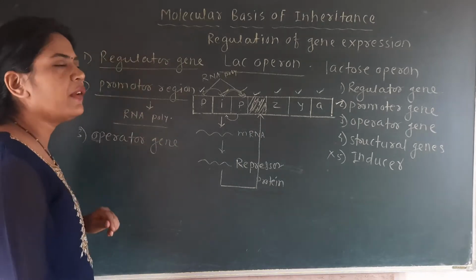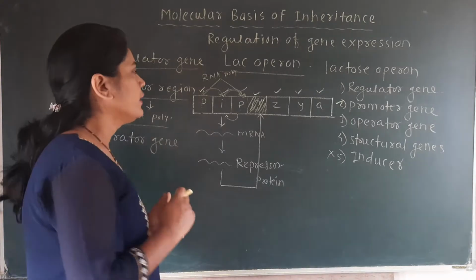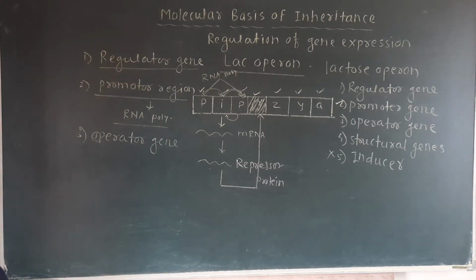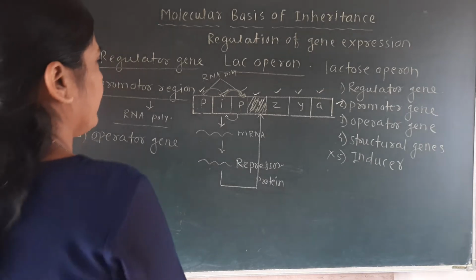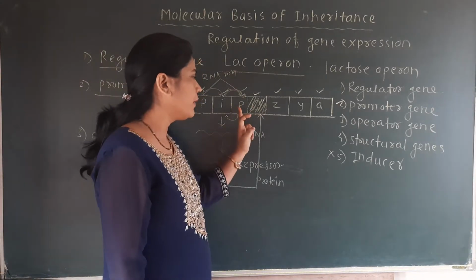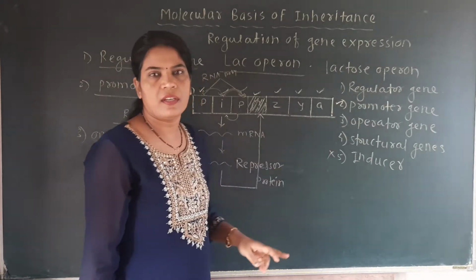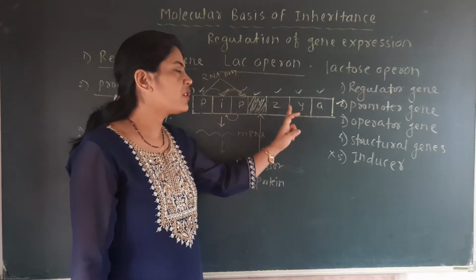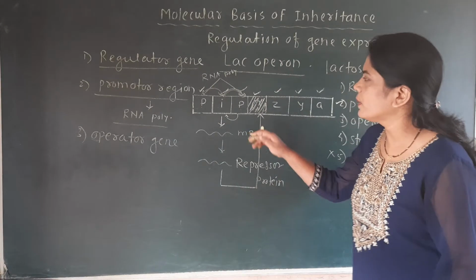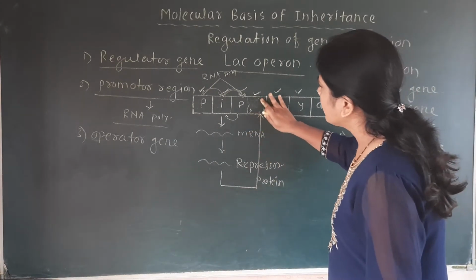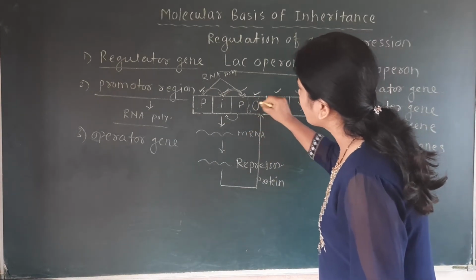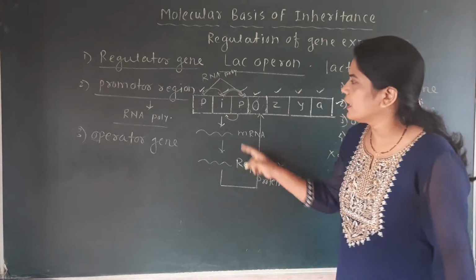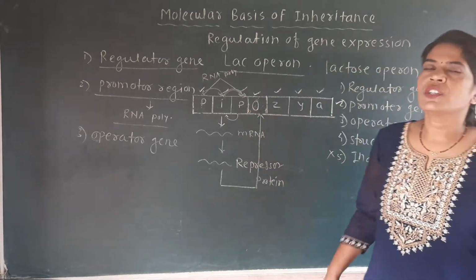So this gene is very important. First we will see the position of this operator gene. Where are these operator genes present? These operator genes are present in between the promoter and the structural gene. So here is the position of this operator. Now see, this is the operator which is present in between this promoter and the structural gene.